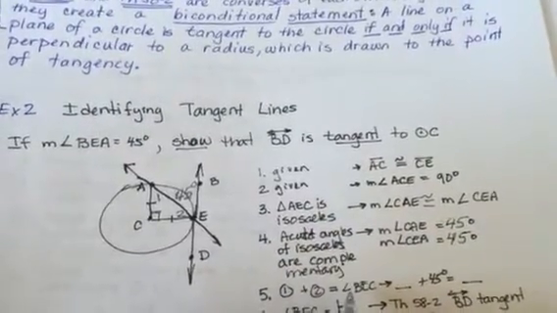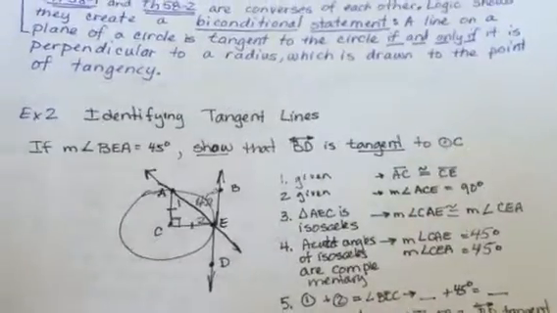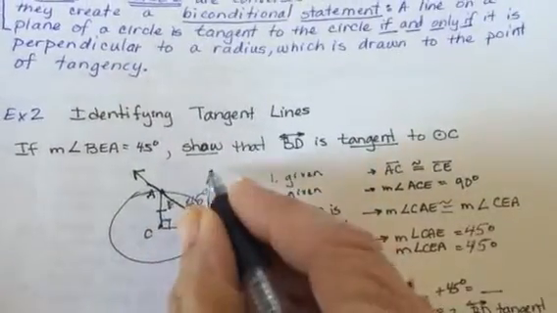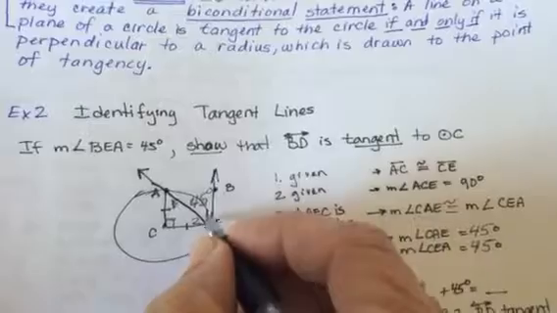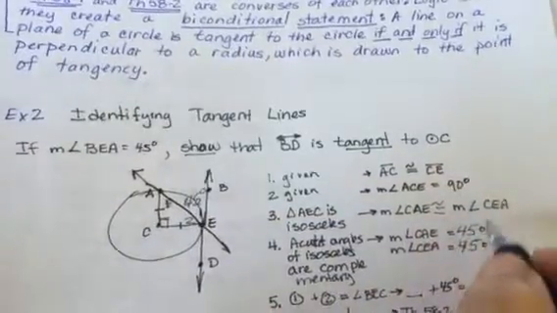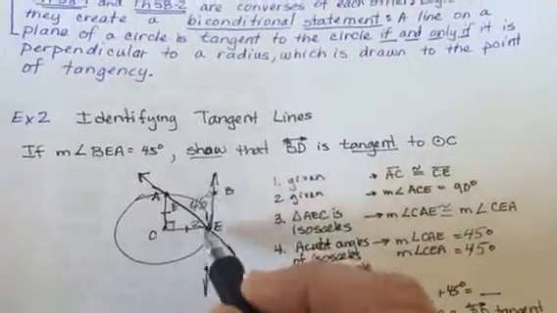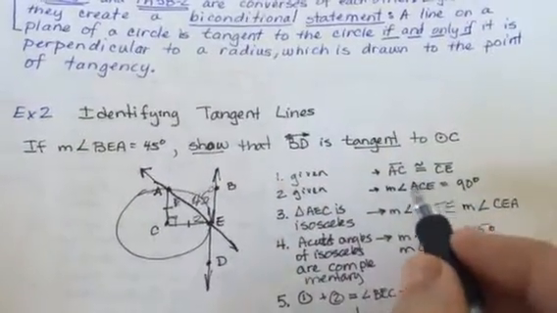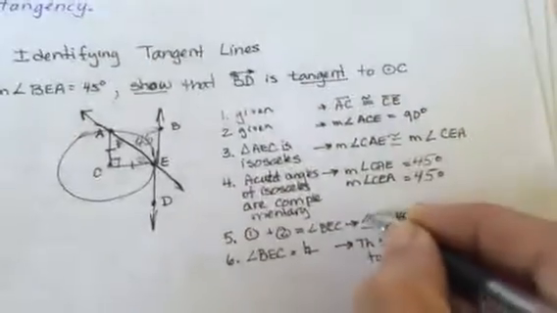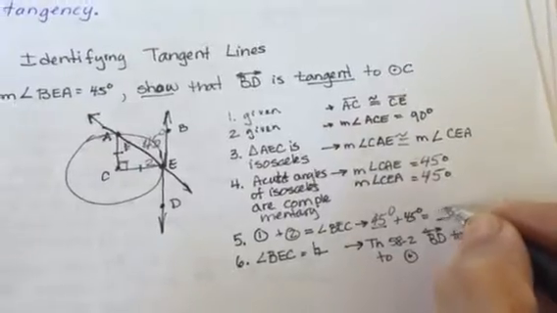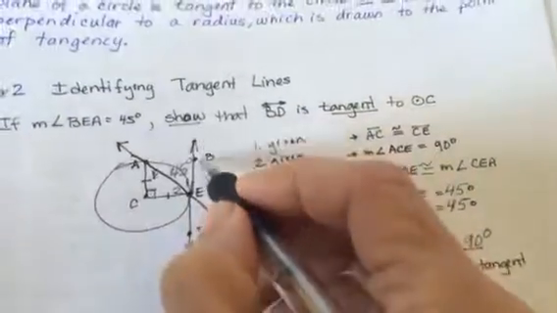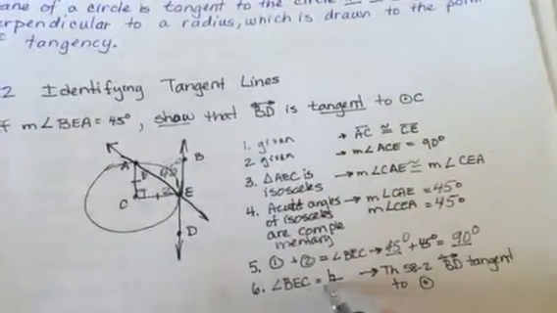This tells us that angle BEC, this angle right here, with the knowledge that we now have that CEA is 45 and BEA was given at 45, we have that 45 degrees plus 45 degrees equals 90 degrees, which tells us that now we have shown that BEC is perpendicular.